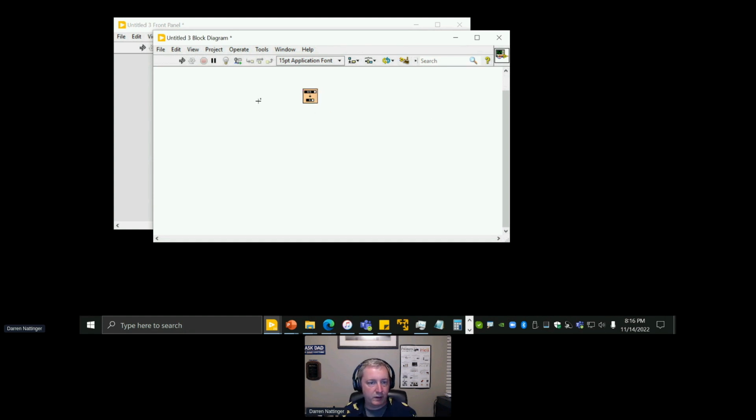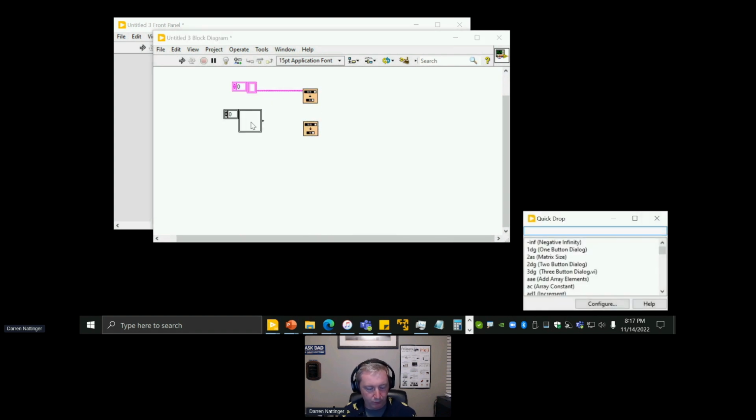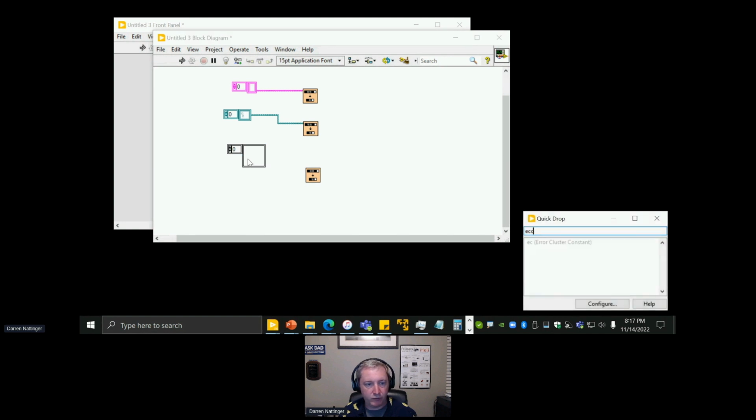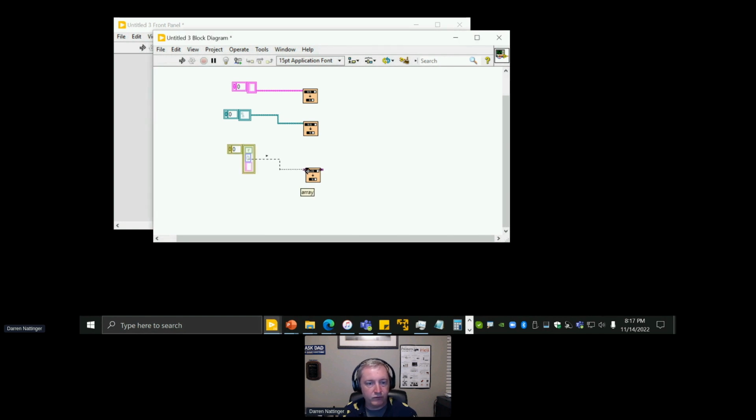So I'm going to make an array of strings, and I'm going to wire it into this VI. And I'm going to make an array of paths and wire that into this VI. And maybe I'll make an array of error clusters and wire that into this VI. Notice that the VI can take anything. As long as it is a 1D array, this will take a 1D array of anything.